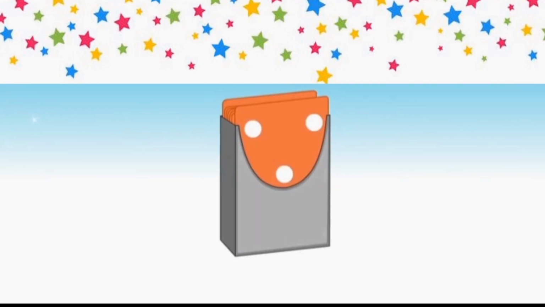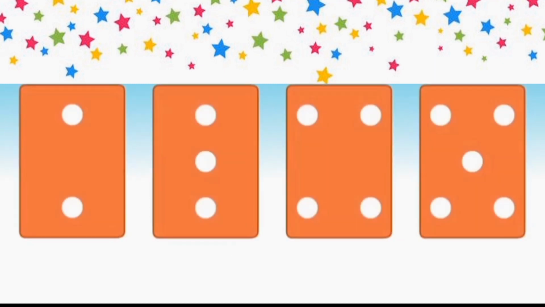Another example. Students, look at the cards. Each card has a pattern of dots. As we can see, we have arranged a few cards here. The card starts with 2 dots. Next, 3 dots, 4 dots, and 5 dots.